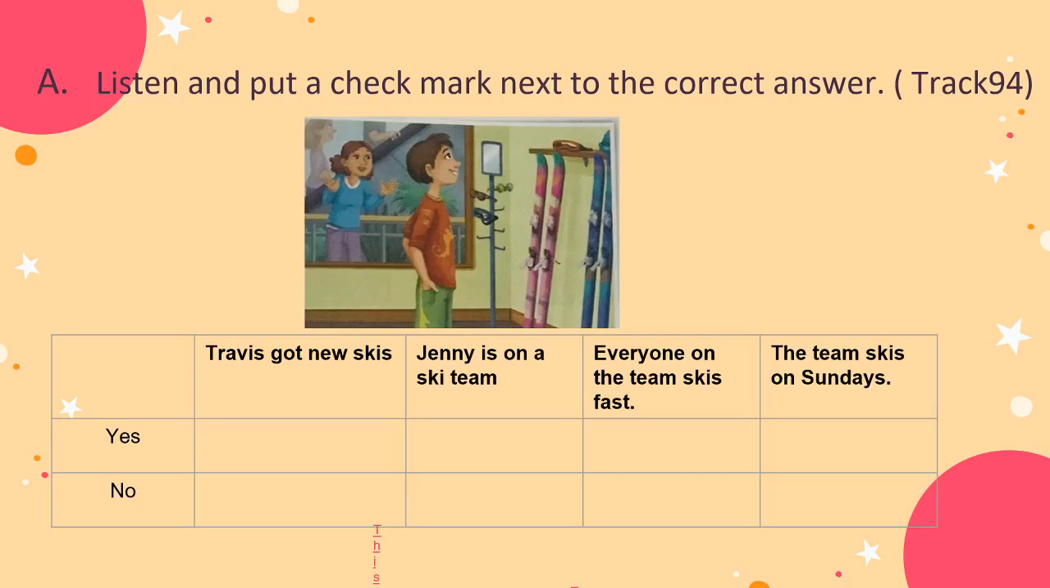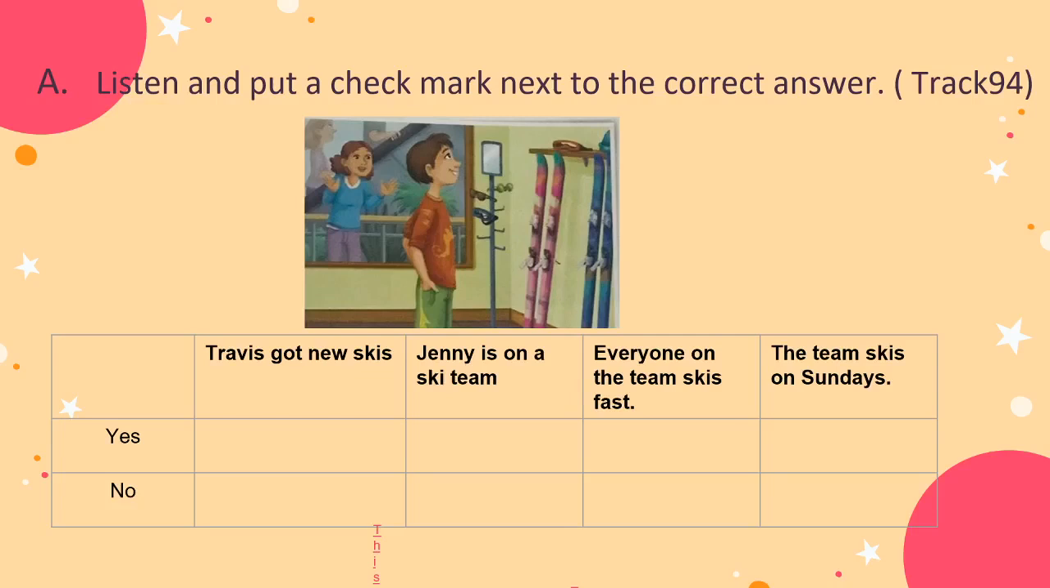A. Listen and put a check mark next to the correct answer. I saw you at the mall on Saturday. I went to get new skis. Did you know I am on a ski team now, Jenny? Then you must be very good at skiing, Travis. Yes, everyone on my team can ski very fast. Wow! How often do you go skiing? We go almost every Saturday. I love it.